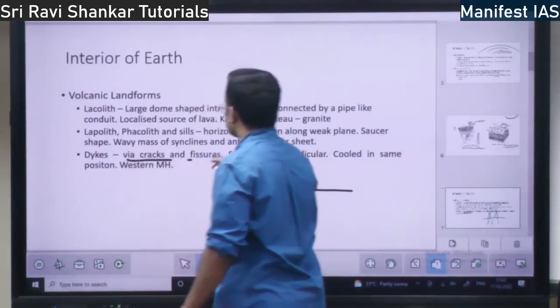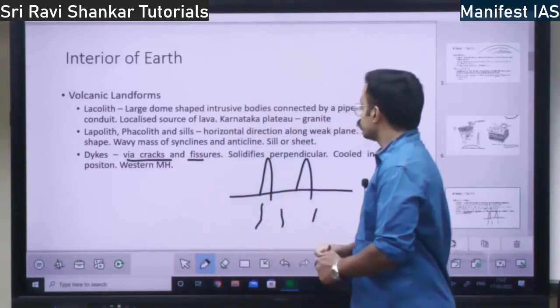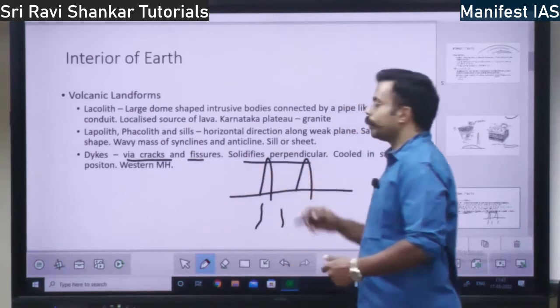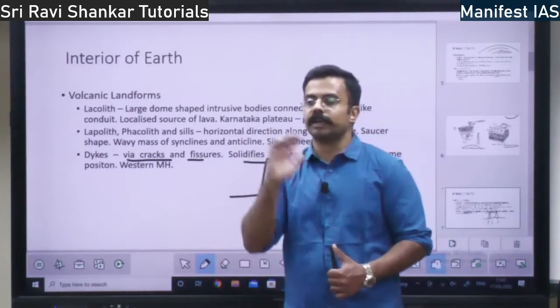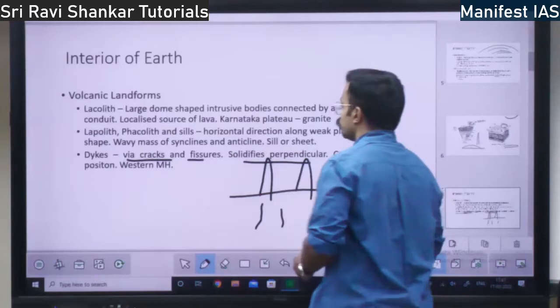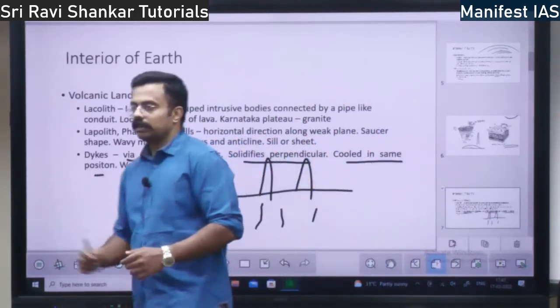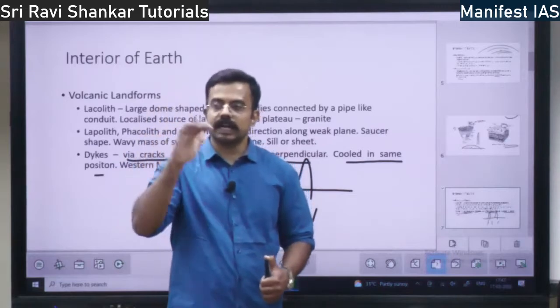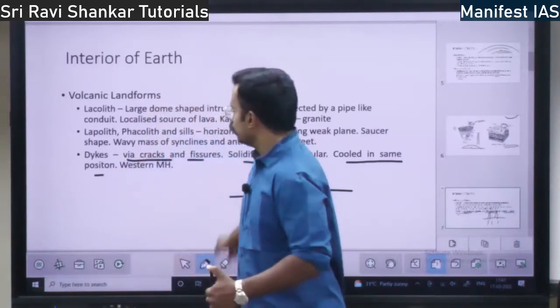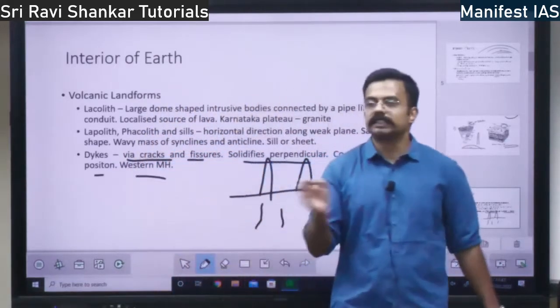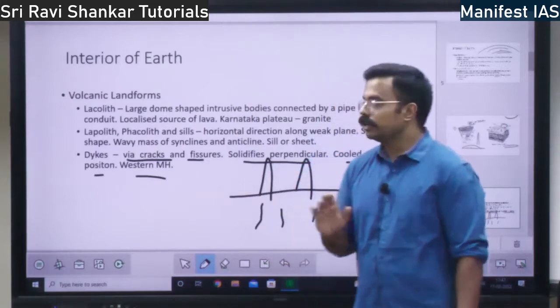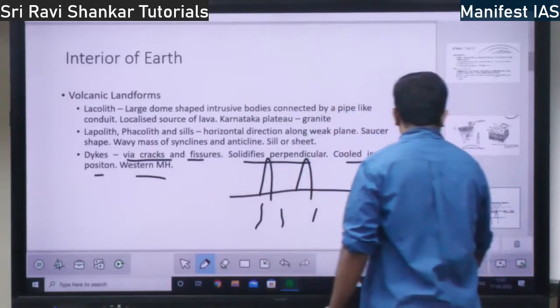They come via cracks and fissures. They solidify in the perpendicular direction. It comes in the vertical direction and also cools in the same direction. You find these dikes in the western Maharashtra region. So this is about the volcanic landforms.